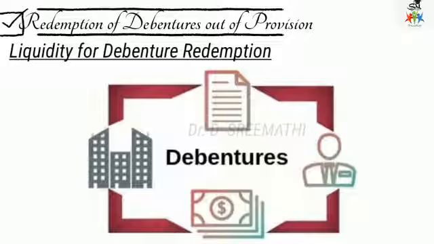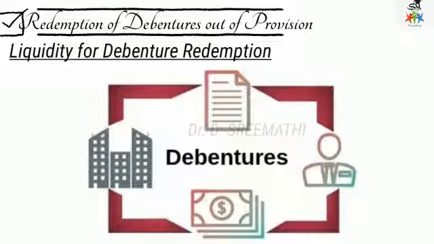So here we can see, however, all the existing sinking fund investments are sold away for cash. So is there any loss or gain? Since the investments are sold in the open market, there is a chance for loss or gain. Any loss or gain on sale is debited or credited to the sinking fund. Here the debentures are repaid out of the cash which has been made available by the sale of investments.